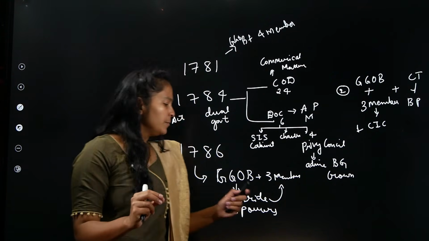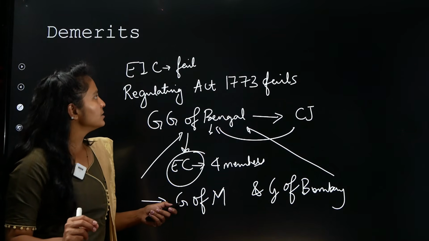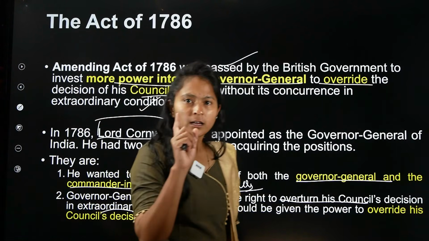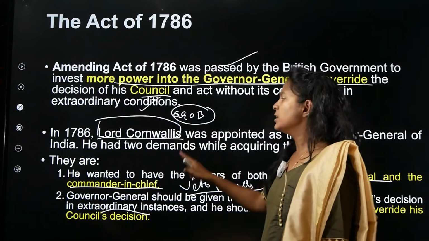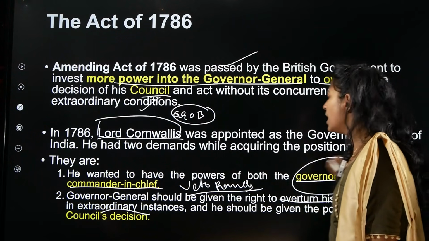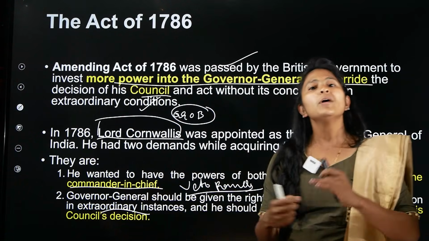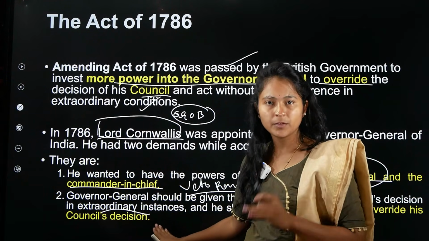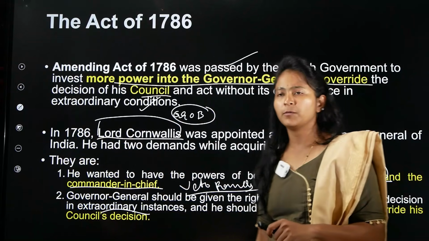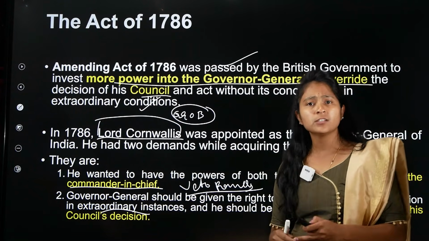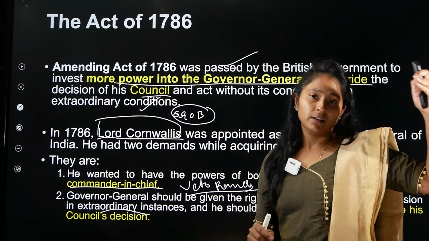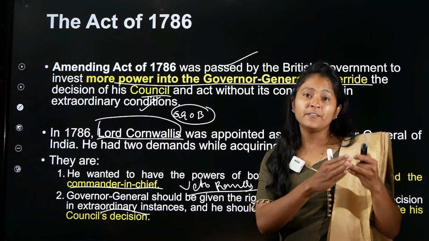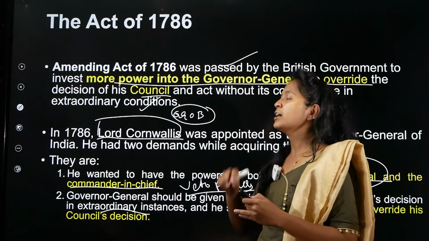Please don't get confused here, because when I was studying, there was a lot of confusion. In this act, he becomes Governor General on the condition that he wants to be the Governor General as well as the Commander-in-Chief. But when a new Governor General comes, that is when another Commander-in-Chief will be there. Please don't get confused with this matter. I hope so far whatever we have discussed is clear, from the Regulating Act of 1773 to the Amending Act of 1786.